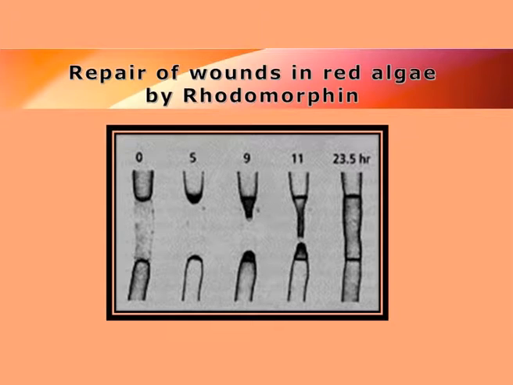But there is another very interesting aspect. Sometimes the filamentous algae will suffer from mechanical injury. Due to this mechanical injury, the filament may get damaged, or the intercalary cells may be destroyed. What happens is, the moment these intercalary cells are lost, there will be an increased amount of rhodomorphine accumulation. Because of that, the cells will regrow, regenerate, and the filament comes back. So what we can see here, rhodomorphine production helps in healing of wounds and also regeneration in some groups of red algae.